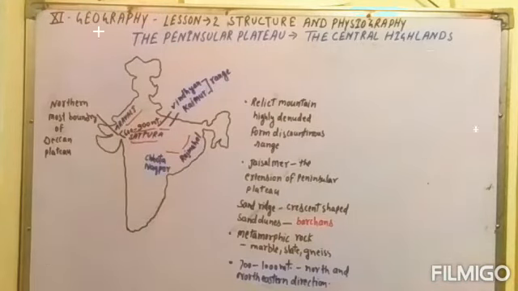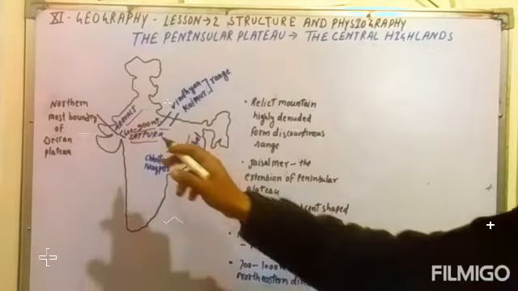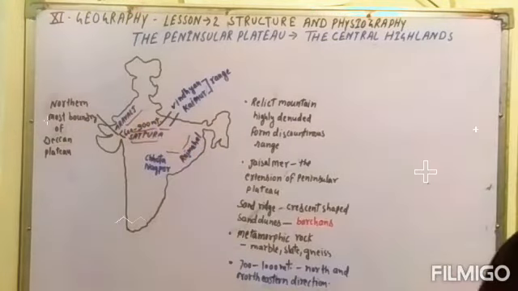Jaisalmer is the western extension of the Peninsular Plateau, a region in western India in the Rajasthan Thar desert. Sand ridges, which are the shapes of sand dunes formed in this area, are known as barchans.